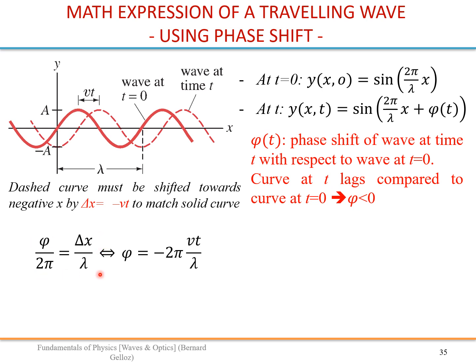Using that equation and replacing delta x by minus vt, we get that, which indeed corresponds to a negative phase shift. So now we can replace this in this equation.